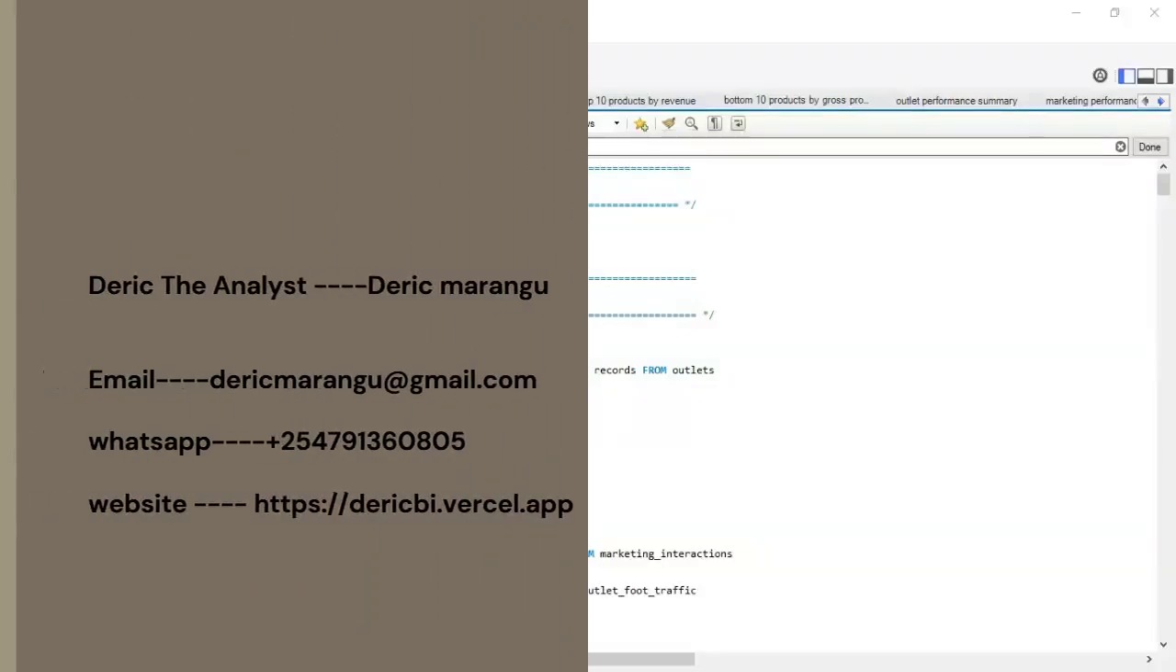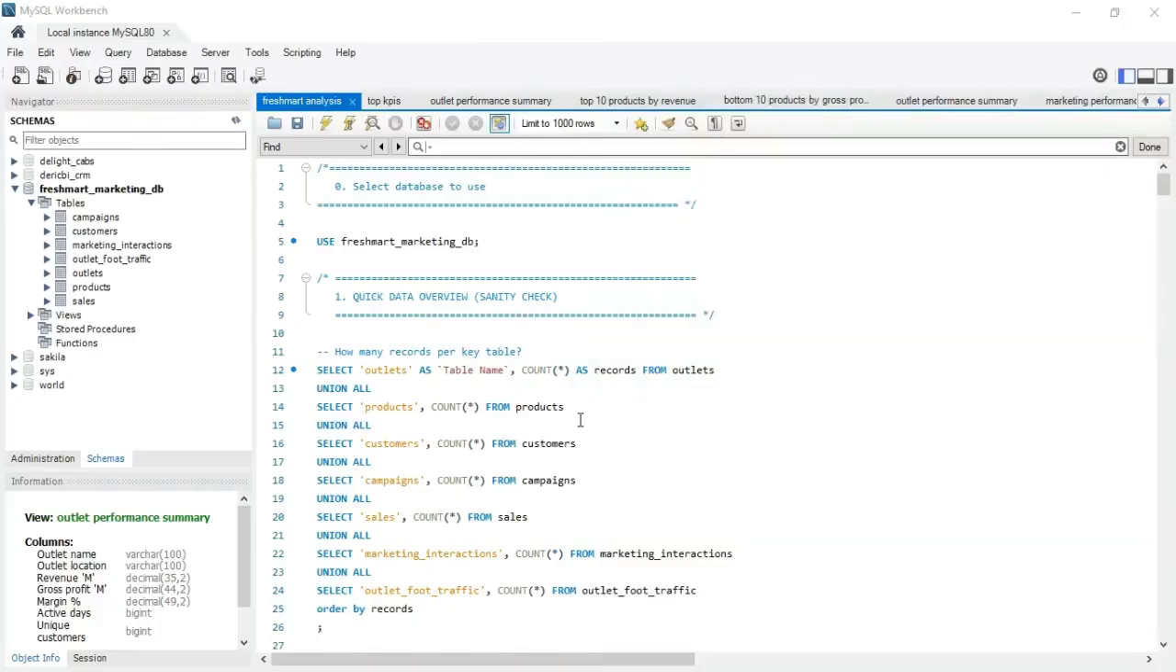One of my best data analysis tools. And for this year 2026, I decided to start with the Freshmart marketing data. Freshmart is a chain store in Nairobi which operates several branches along several areas, and I was able to dig deep into the data. So let me walk you through this.